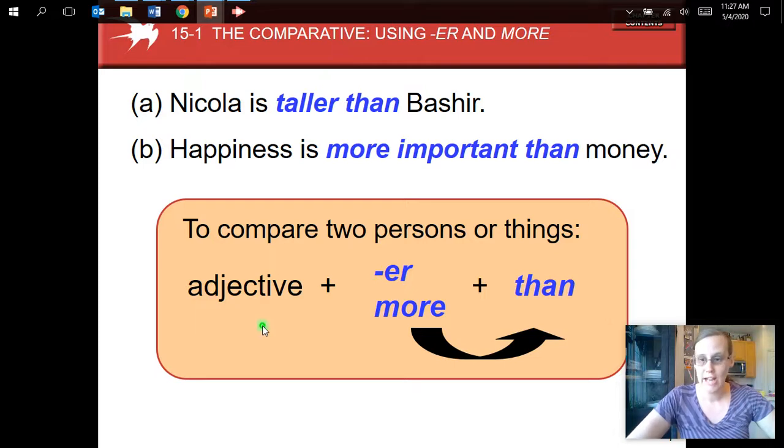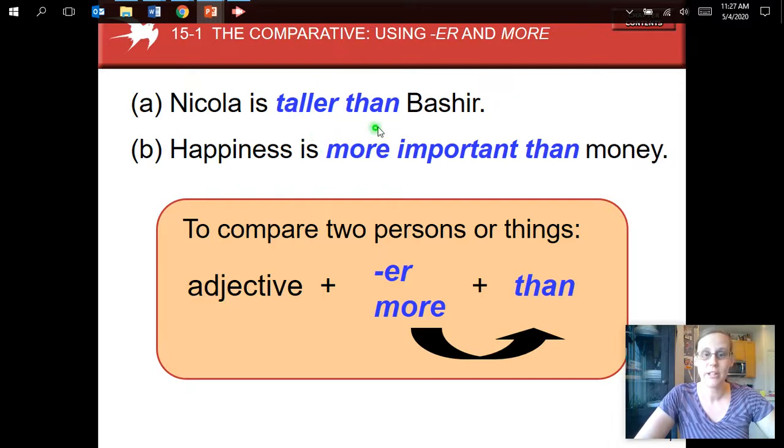For our longer adjectives, we're going to use the word more in front of the adjective. So more important, right? We don't say importanter, we say more important. And with both of these, we always need than at the end, right?